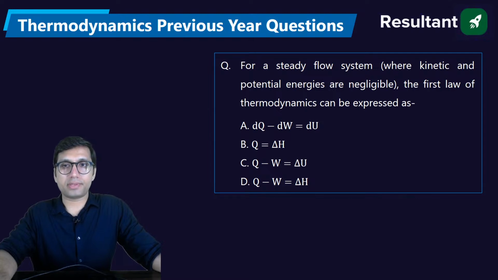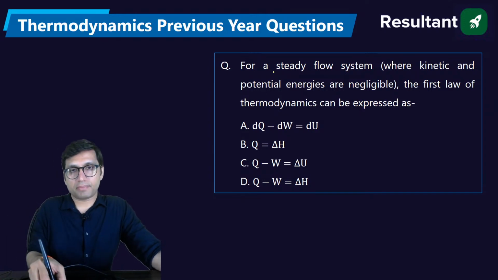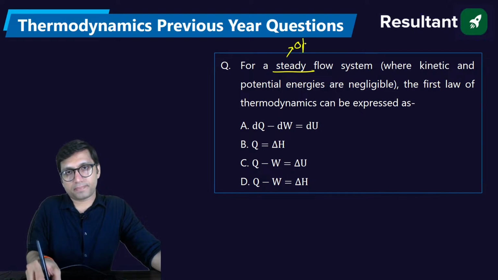For a steady flow system where kinetic and potential energies are negligible, what will be the first law of thermodynamics? Steady flow system means we are talking about an open system, because whenever you see the word flow, it means open system where mass can flow.